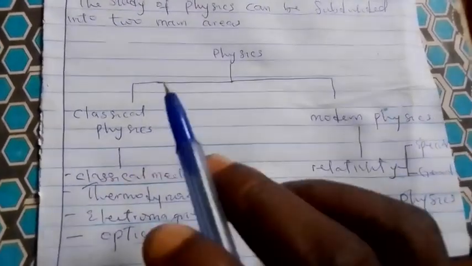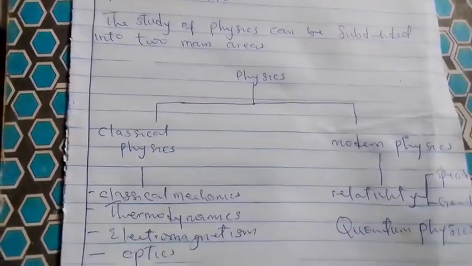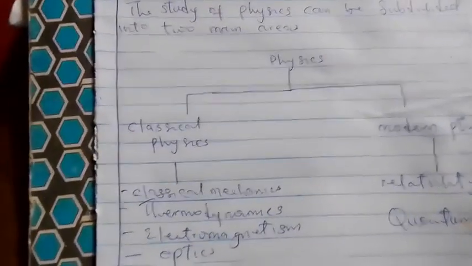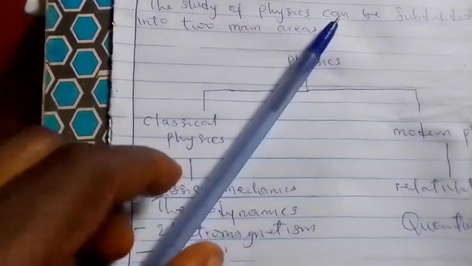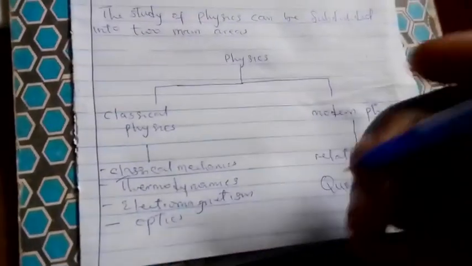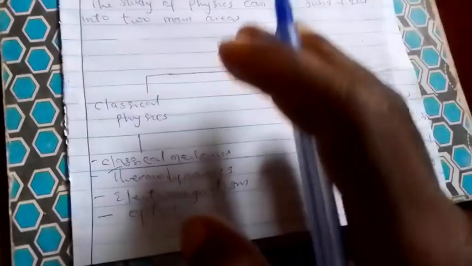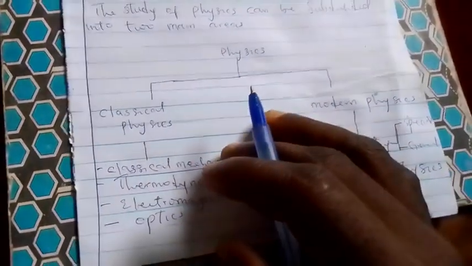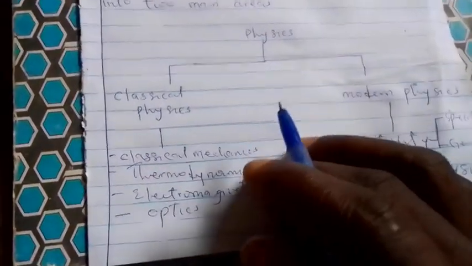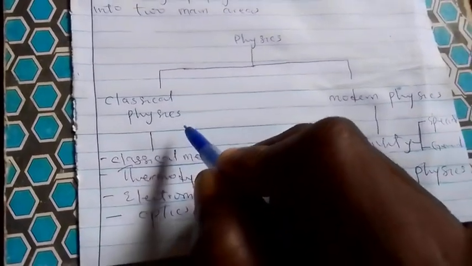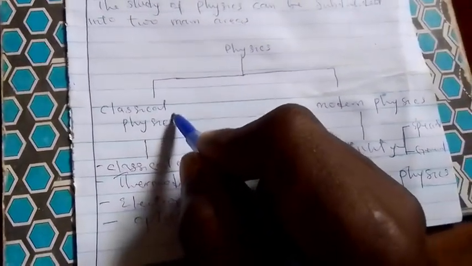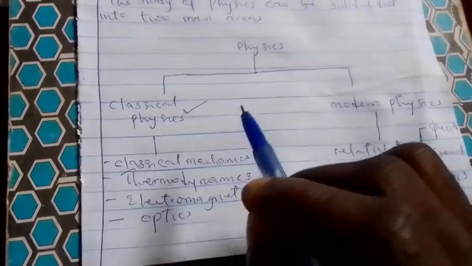Now, when we are talking of classical physics, basically, classical physics is the idea of the world that was known before the 20th century. Of course, it is still very much useful today. But it was the idea that was known before the 20th century.